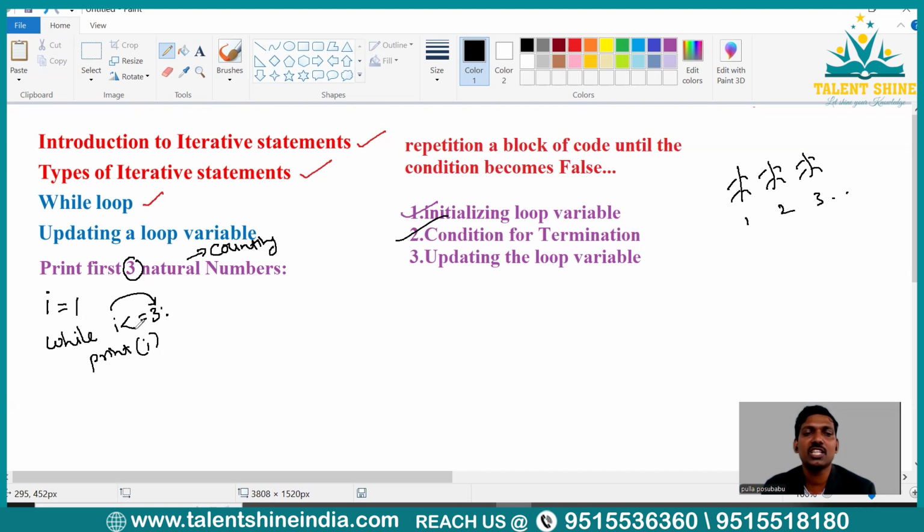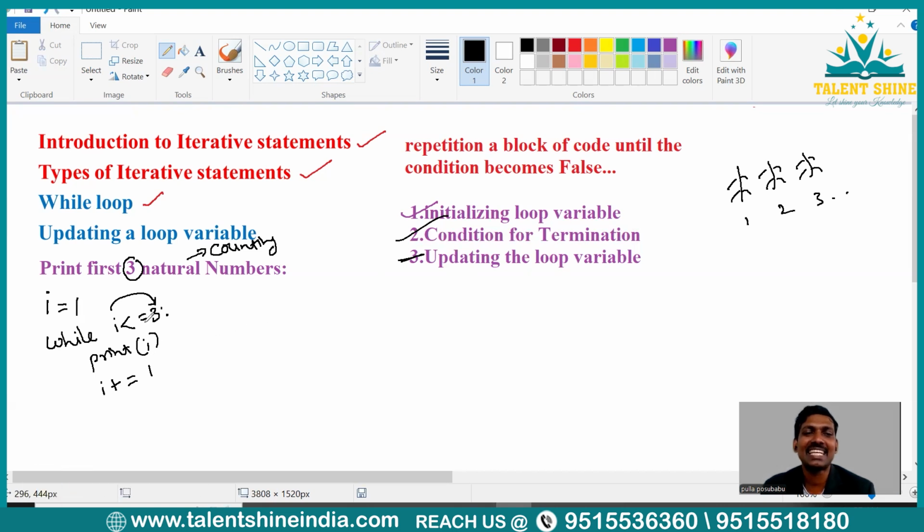So condition for termination is over, right? First step, initialization. Second step is the condition we have written, right? So this is for terminating the loop. Now, let us write updating the loop variable. What is the loop variable? I. Try to update it with 1. So, I plus equal to 1. This is an assignment operator, right? This operator works on I and 1, which means these are the operands. So it does the addition operation first and saves it in I, right? The left operand, that is I. So this is the program.